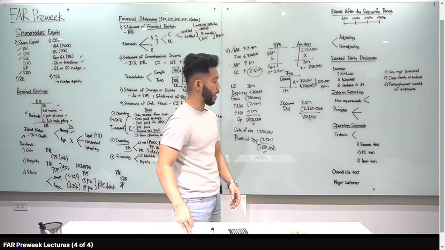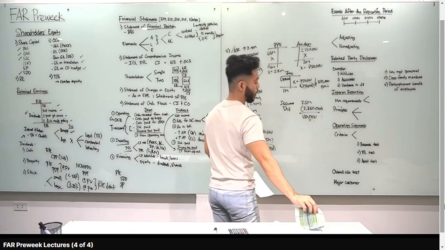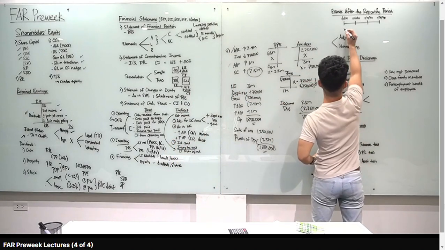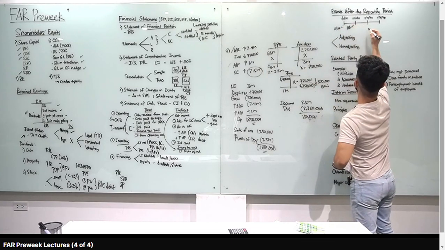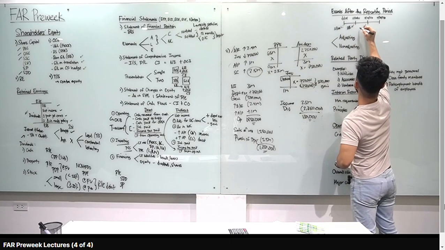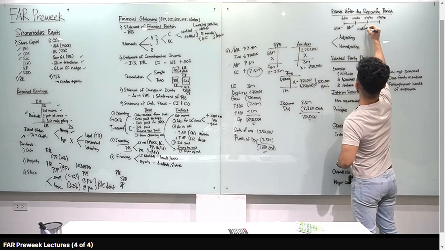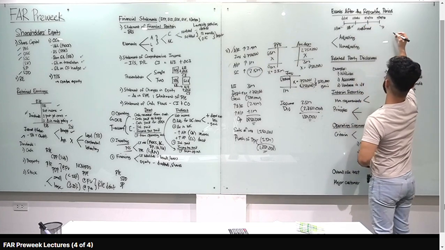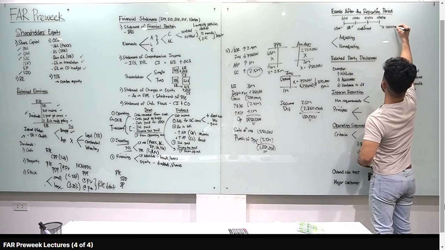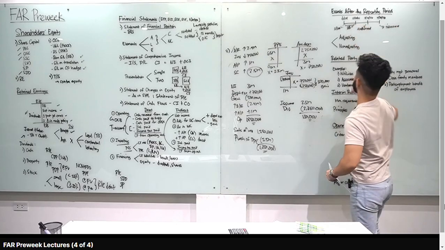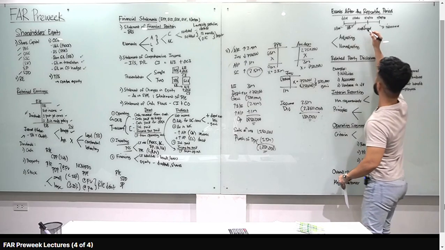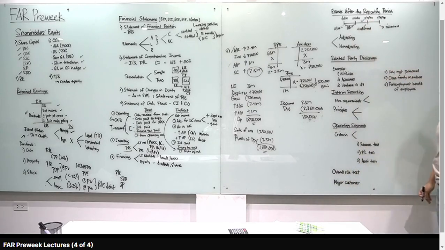Punta naman tayo sa events after the reporting period. Alright, so ito yung mga relevant dates natin. January 1, 2025, yun yung start of the year. Okay, 12/31, balance sheet date. 3/31, sabihin natin na yun yung date the FS are authorized for issue. And then yung April 30, yung actual issuance. Right? So pag sabi mong events after the reporting period, ano ba yung reporting period? January 1 to December 31. So kapag after, ang pinag-uusapan natin is between December 31 and date of authorization of FS, which is March 31.